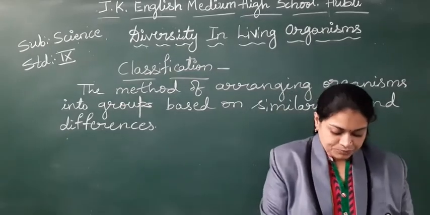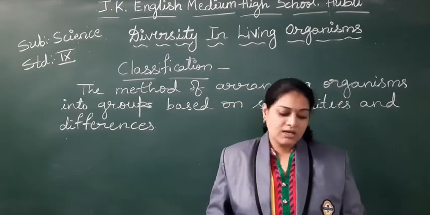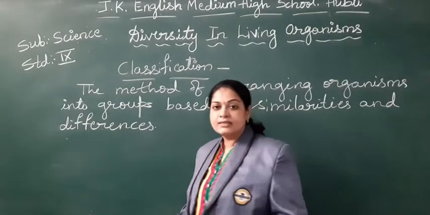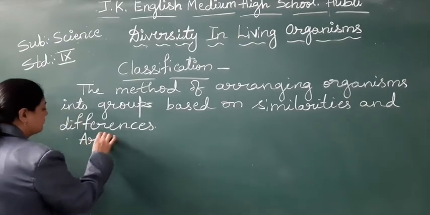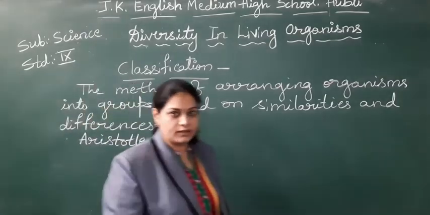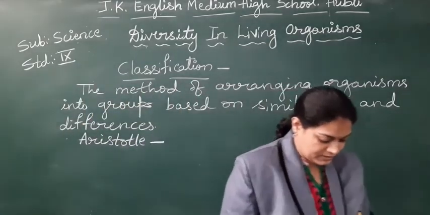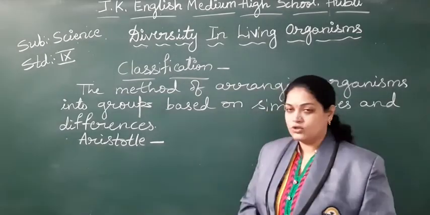Now let us study what are all those similarities and the differences scientists took. Let us start with the first scientist, as you are familiar with the Greek philosopher called Aristotle. One of the famous Greek philosophers, thinkers, everything he is called Aristotle.